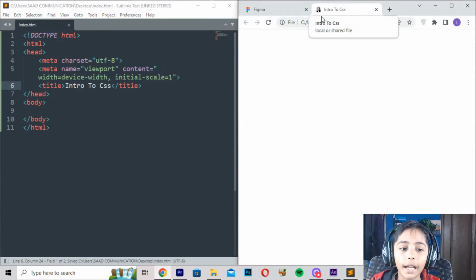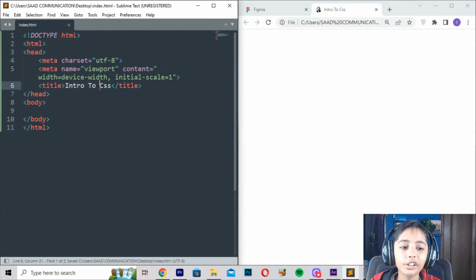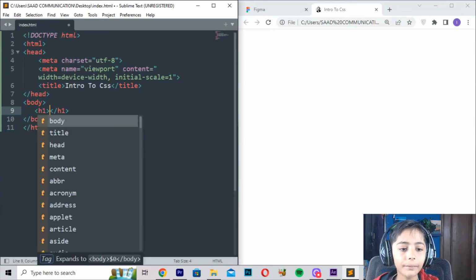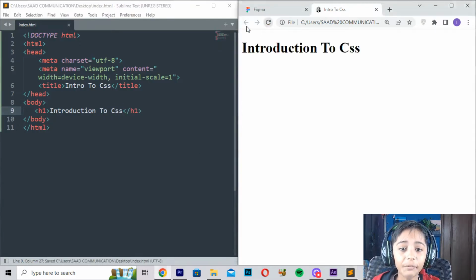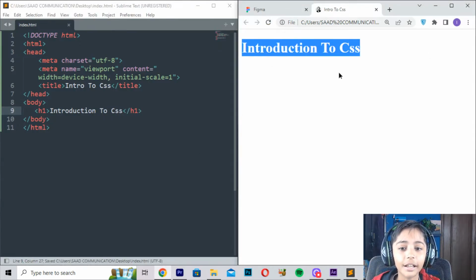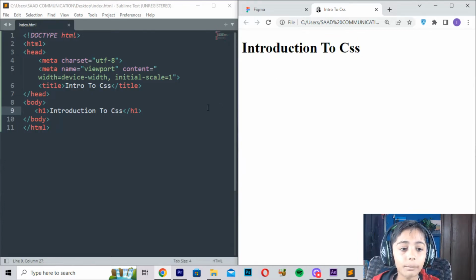Here comes the body tag. Here you can write anything, your name or anything else, it is not a problem. H1: here you can write introduction to CSS. Save, refresh. So here you can see it, intro to CSS comes.